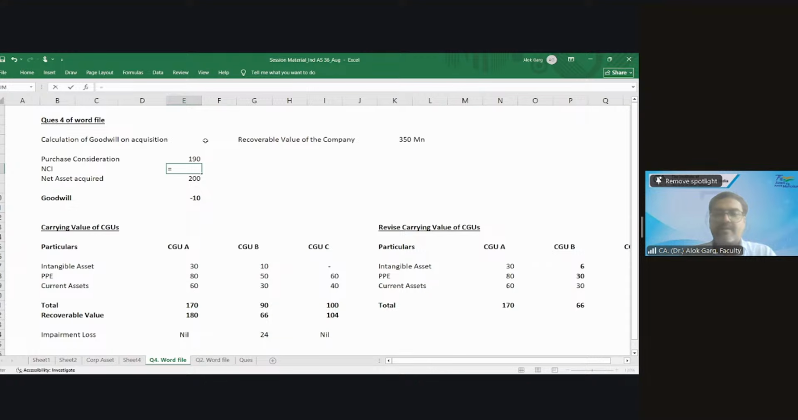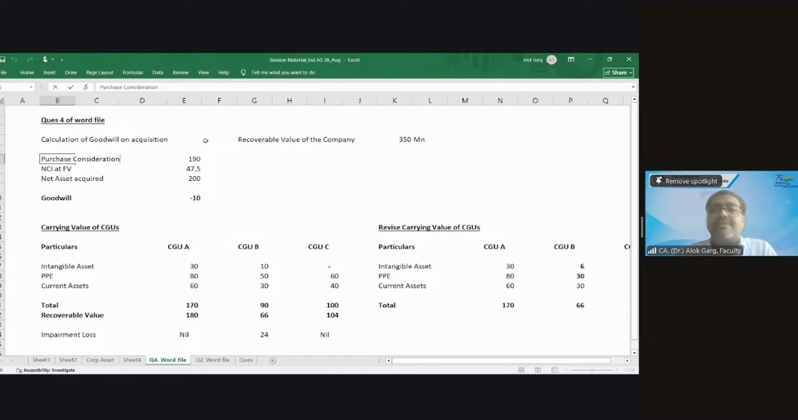Tell me. This multiplied by 20%. So let's say if this is the 80% value, then what is the value of 20%? 47.5. Is that clear? NCI at fair value.